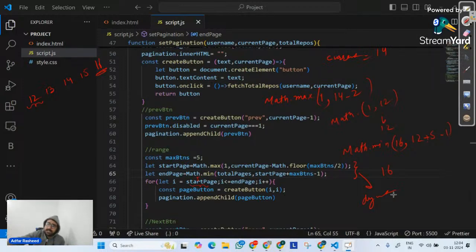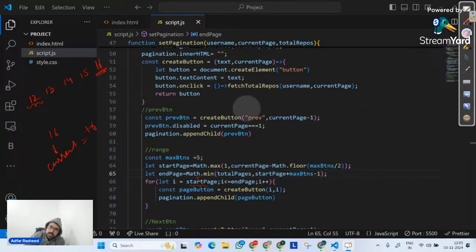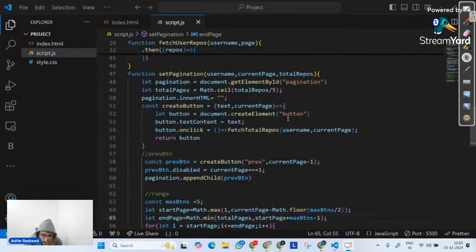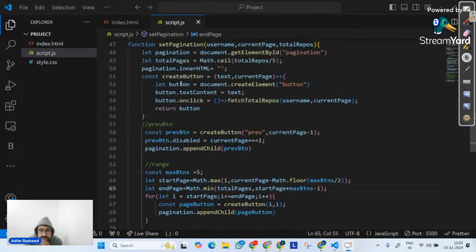Now tell me one thing. Total pages is 16. And what if my current page is 16? In that case, what's it going to do? Let's discuss this in a second, but let's say if it works right now. Okay, so let's see, and then we will discuss the last case, if my current page is 16, which is total pages.